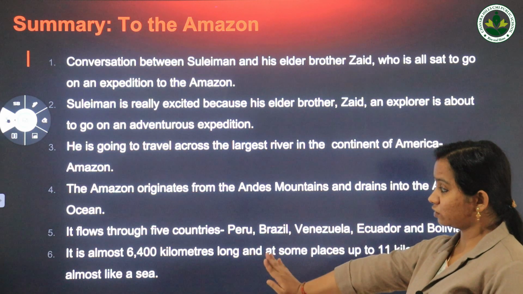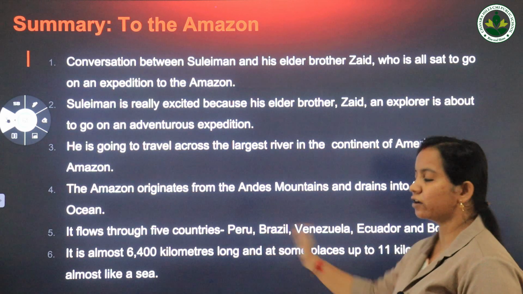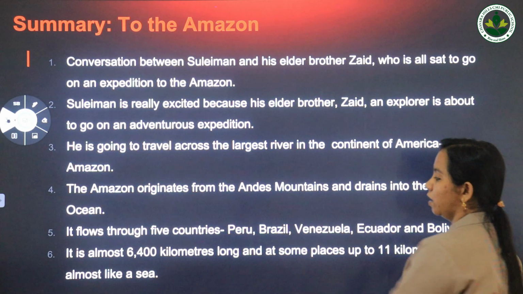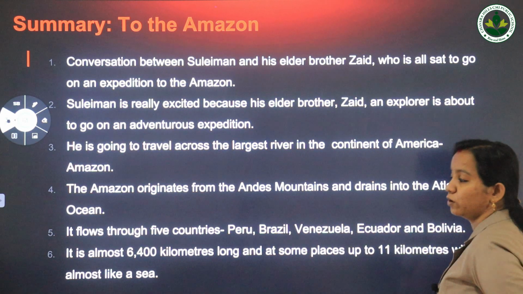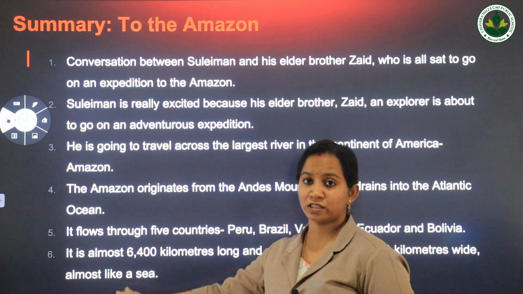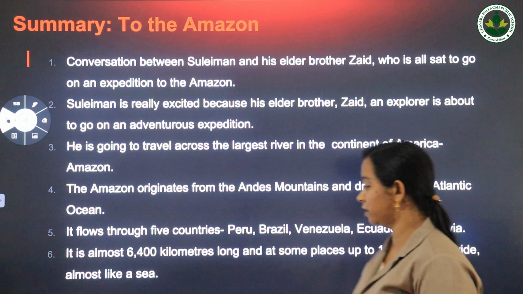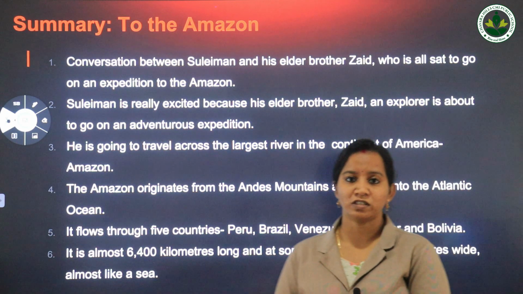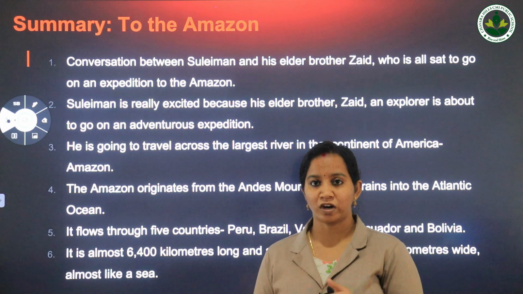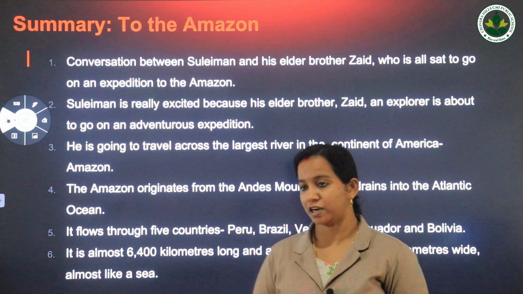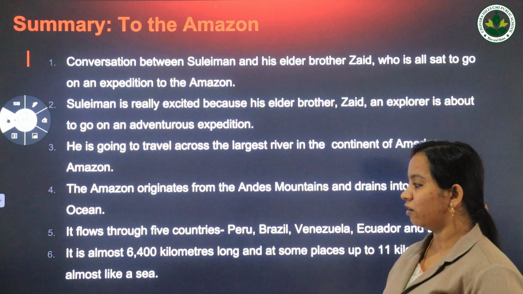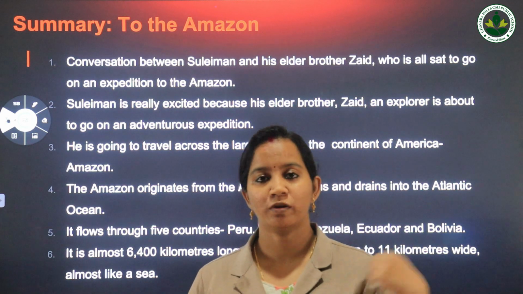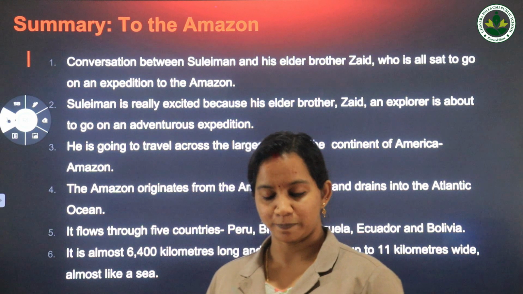And now it flows through 5 countries. Very important. You have to learn the names of these 5 countries. What are the 5 countries? Peru, Brazil, Venezuela, Ecuador and Bolivia. And it is almost 6,400 kilometers long, and at some places it's 11 kilometers wide. That means you cannot see one bank of the river by looking from the other side of the river bank, okay. So it's almost wide like a sea at some points, okay. So this was a speciality about Amazon river that is given in the first paragraph, okay.